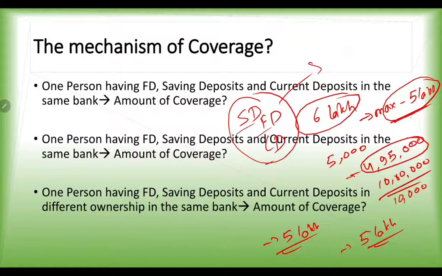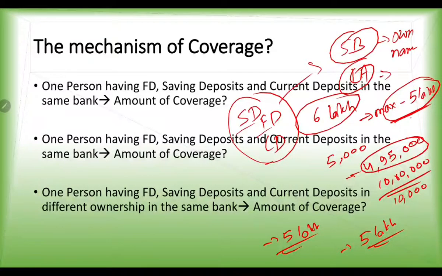But again, suppose he has opened a saving bank account in his own name, and he has opened another current account in partnership with another member, a family member or any other partner. He has opened 2 accounts. One is a saving bank account in his own name, and the other is a current account in the name of a firm, or in partnership with another person, and each of them has 5 lakh rupees.